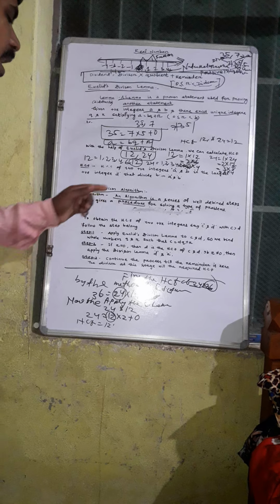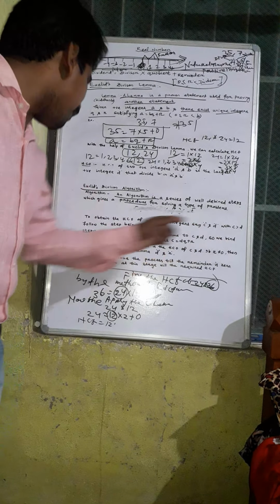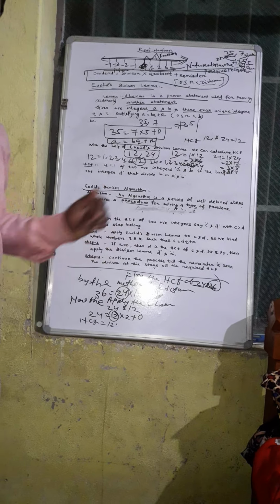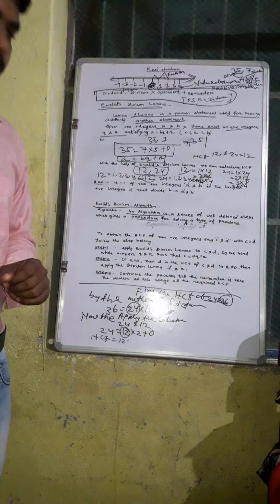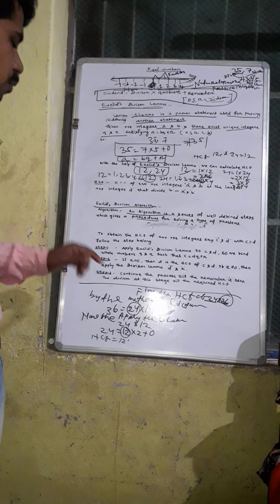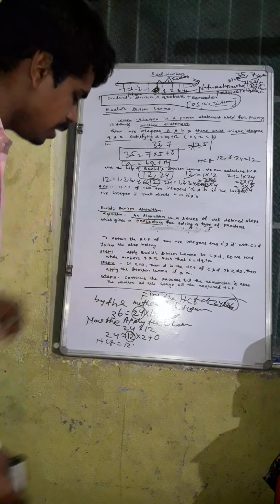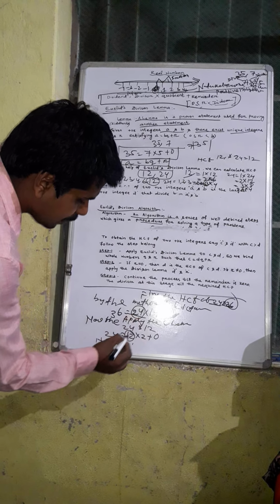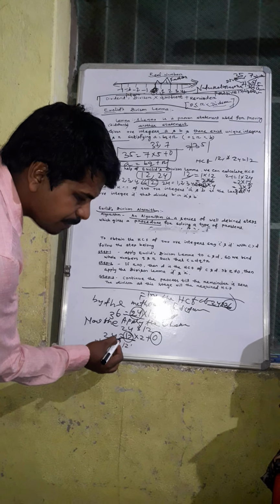Step 1: apply the Euclid's division lemma to C and D, so we find whole numbers Q and R such that C equals DQ plus R. Step 2: if R equals 0, then D is the HCF.